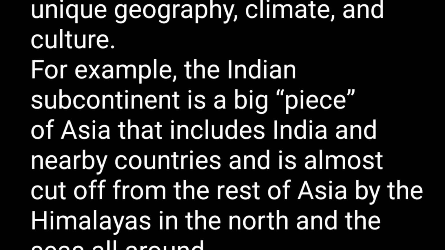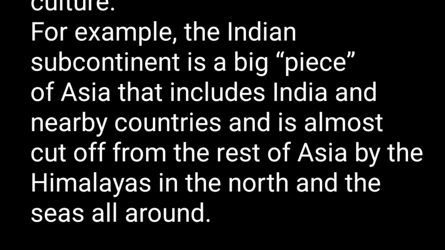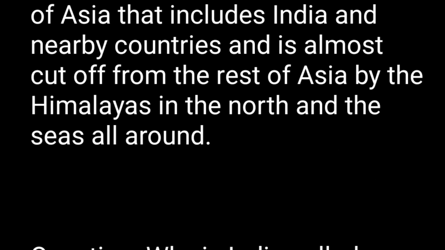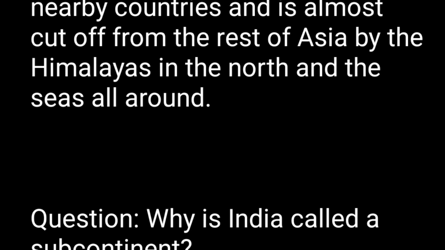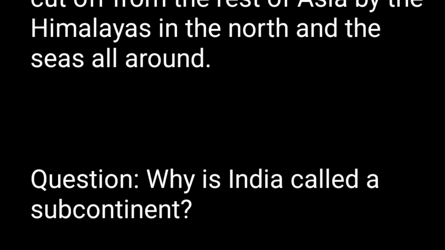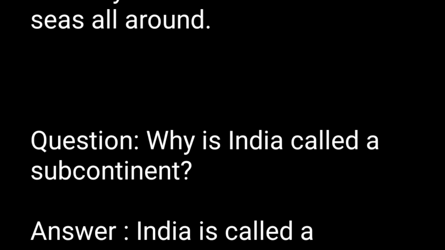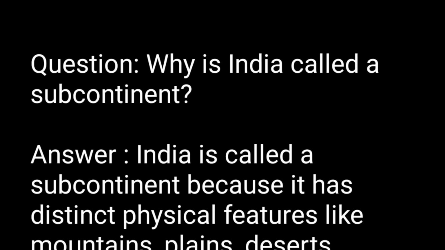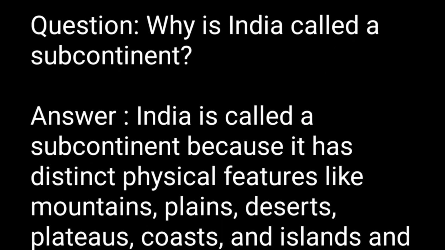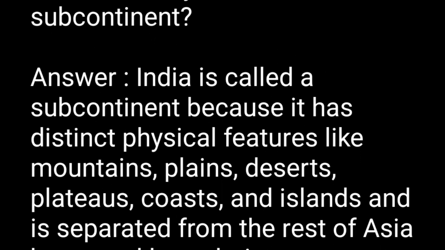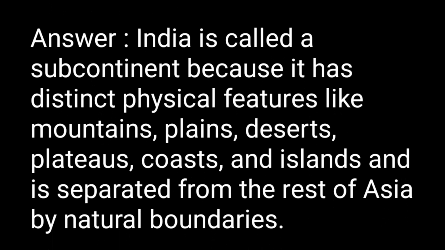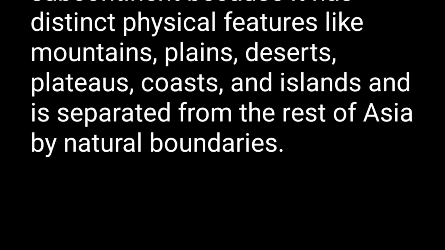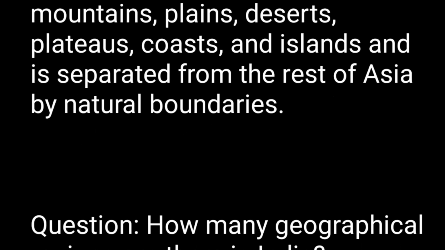For example, the Indian subcontinent is a big piece of Asia that includes India and nearby countries and is almost cut off from the rest of Asia by the Himalayas in the north and the seas all around. Question. Why is India called a subcontinent? Answer. India is called a subcontinent because it has distinct physical features like mountains, plains, deserts, plateaus, coasts, and islands and is separated from the rest of Asia by natural boundaries.